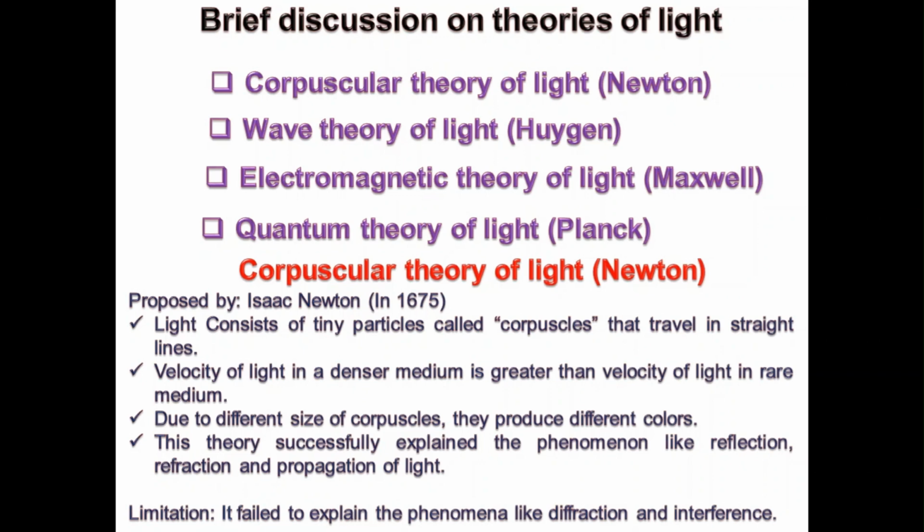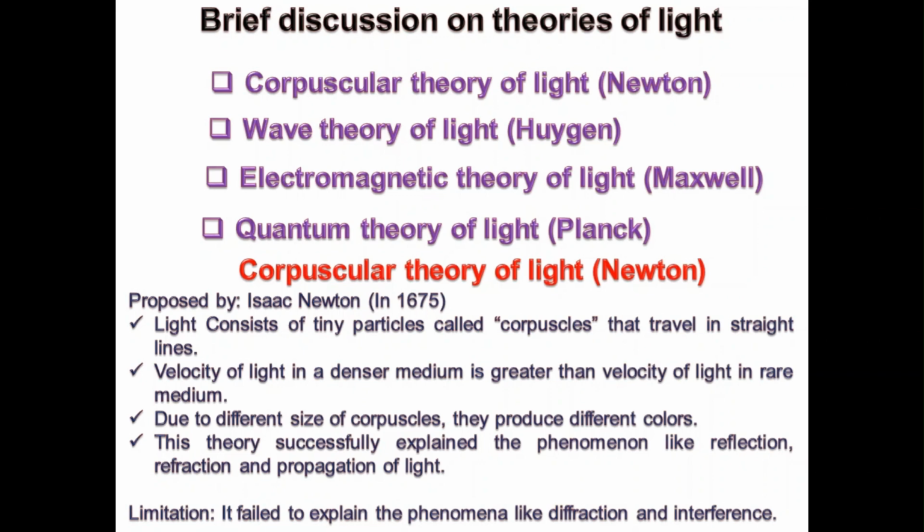But now you can think that instead of corpuscles, if it were a wave, then the statement would be perfect. If we read this by wave instead of corpuscle, then different sizes of waves means different wavelengths. We know that wavelength gives you color, so different wavelengths give different colors. But here the statement was that different corpuscles show different colors.